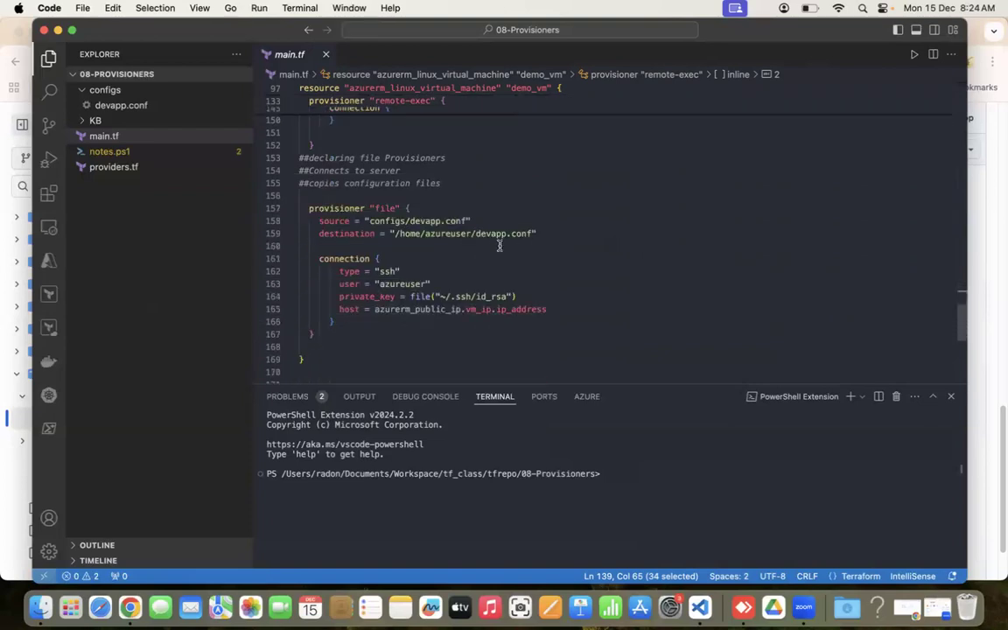And third is the file provisioner. I need to go to this path and see whether devapp.config is copied to my remote server or not. These three validations I need to do. So first thing first, we have not created any VM yet. So let's go ahead and do that.